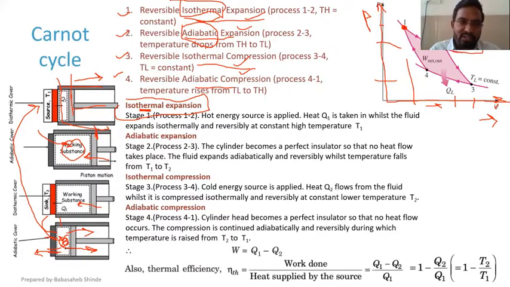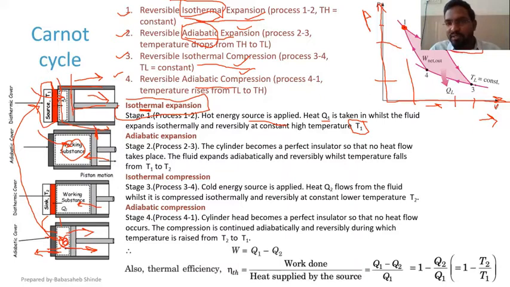During that stage 1, a hot energy source is applied. Heat Q1 enters the system at temperature T1. So here you can see that during stage 1 to 2, there is a hot source applied over here. That hot source means the energy enters the system and the piston moves away from the TDC. That is stage 1 to 2.